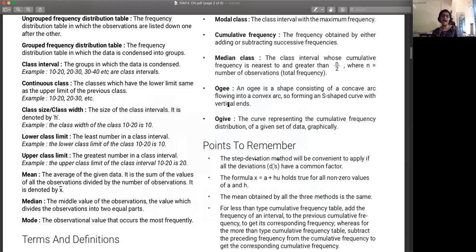But suddenly if I add another observation, 40, then your mean is going to jump to somewhere around 30. But median, it doesn't matter what your values are. It completely depends on the total number of values you have. So if you have a set of 15 values, the 7th value is always going to be the median.